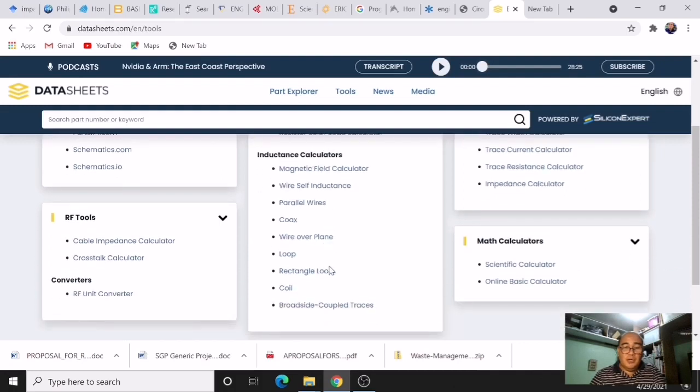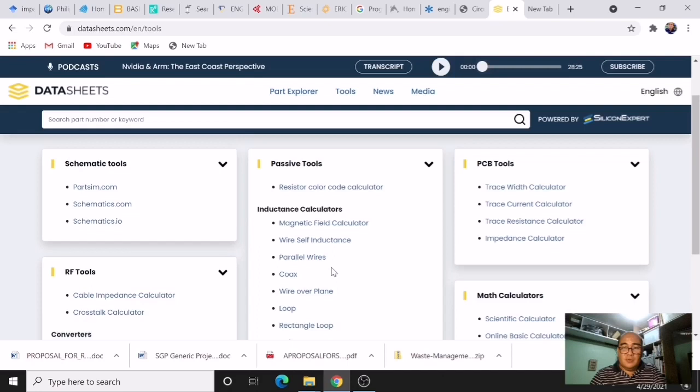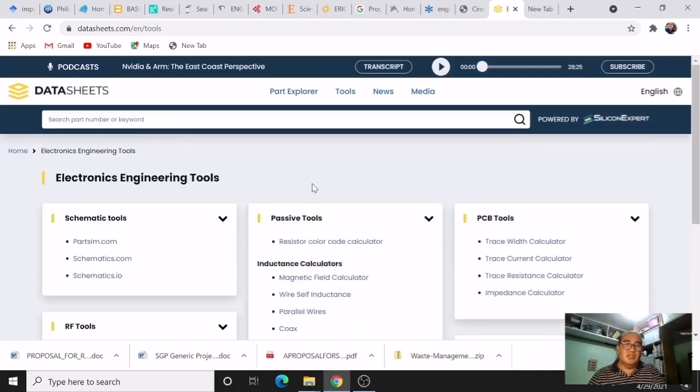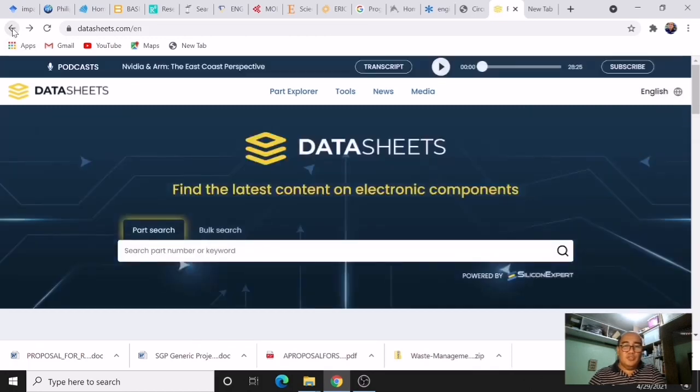So we have here PCB tools, you have inductance calculator, scientific tools, RF tools, converters, etc., etc. So the datasheet actually is a good site if you want to search on the different electronic components which you will be using in completing the models that you will be creating as part of your research study.